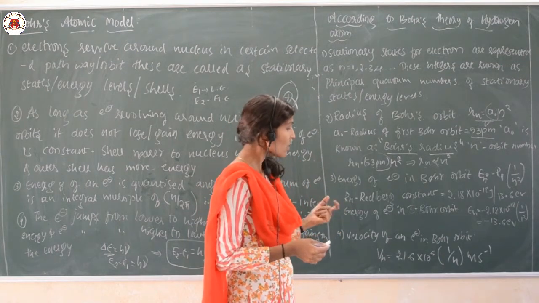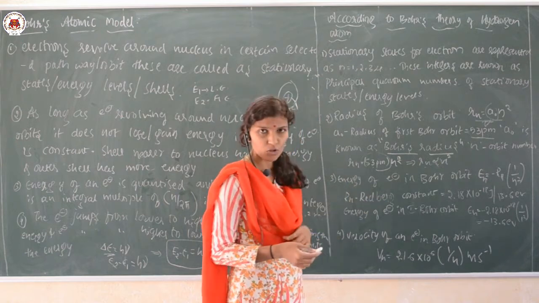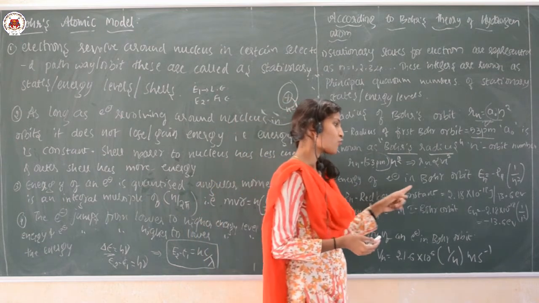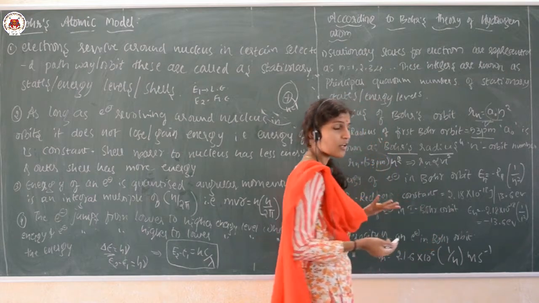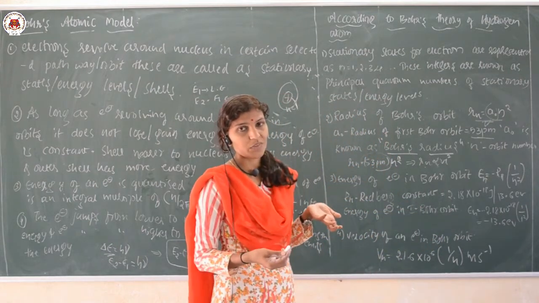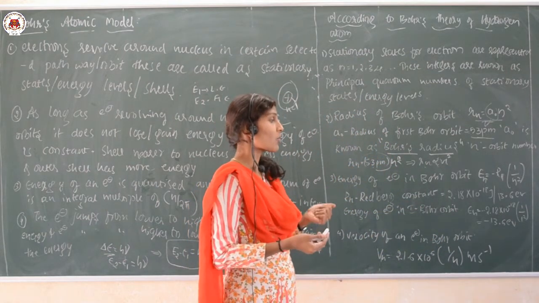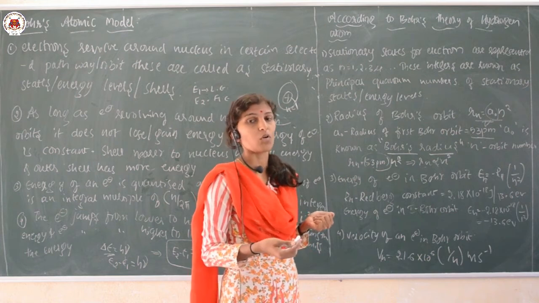RH is called the Rydberg constant, and its value is 2.18 into 10 to the power minus 18 joules, or in terms of electron volt, around 13.6 electron volt.